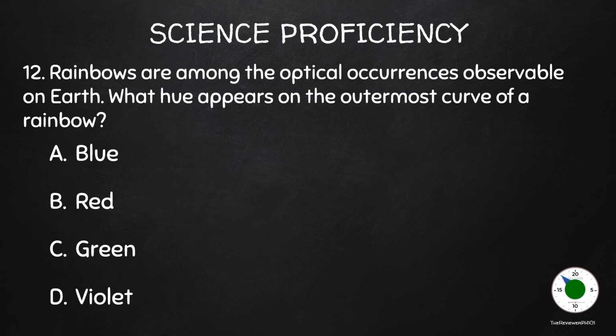Rainbows are among the optical occurrences observable on Earth. What hue appears on the outermost curve of a rainbow? A. Blue. B. Red. C. Green. D. Violet.